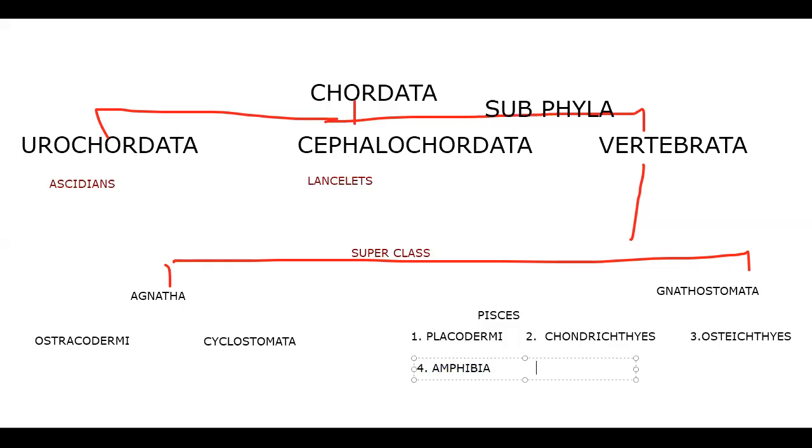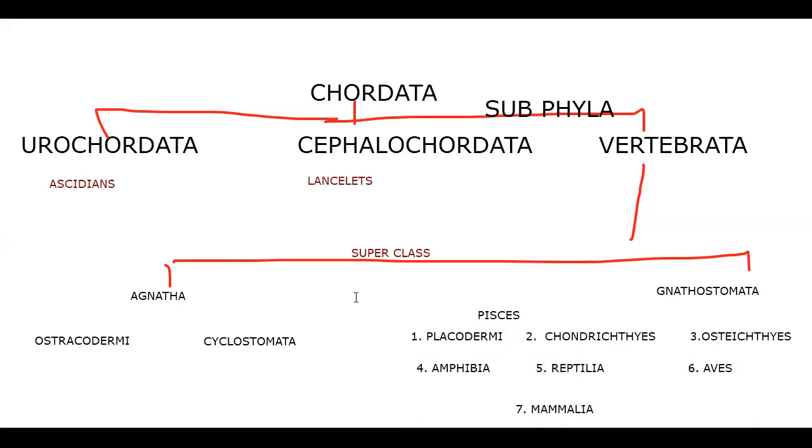Next, Amphibia, which include frogs. Next, Reptilia, which include snakes and lizards. These are known animals I am saying; more animals we'll discuss when we go into that particular topic. Next, Aves, birds. And finally, the last, Mammalia, which include mammals, nothing but human beings we are talking about.